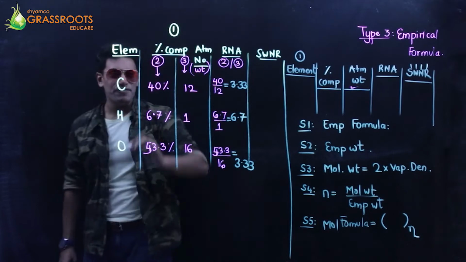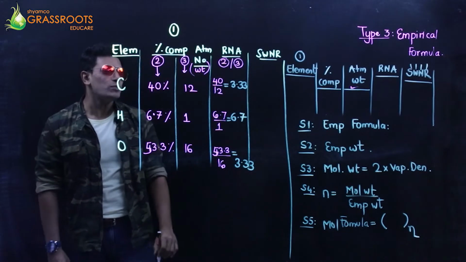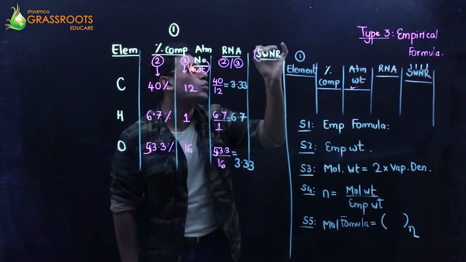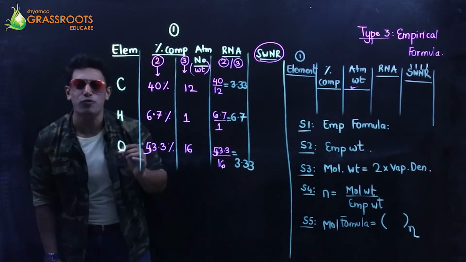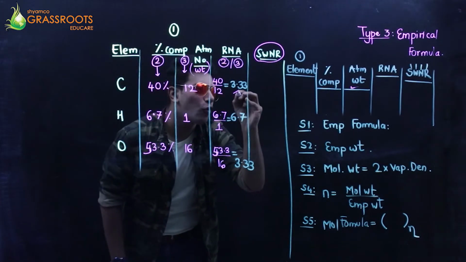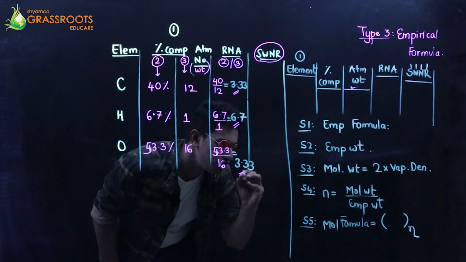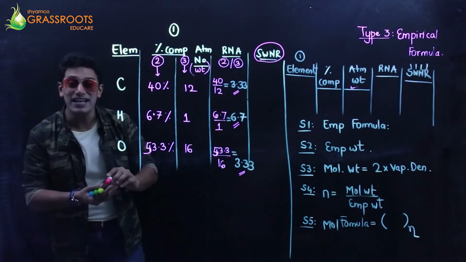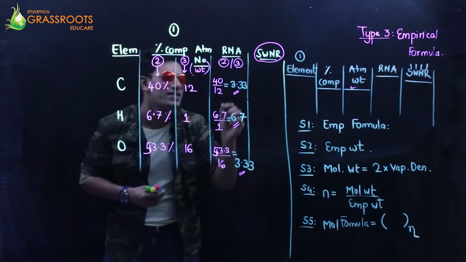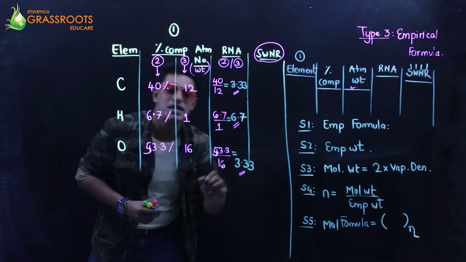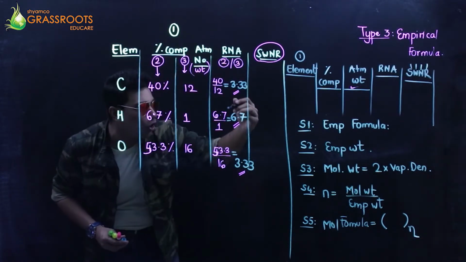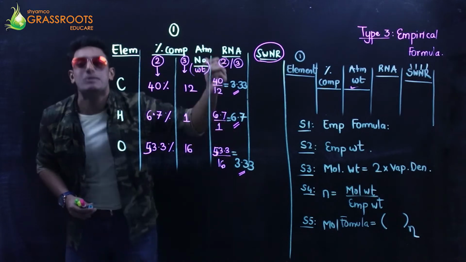All right, so I have done with this till now. Now tell me one thing. I'm talking about the simplest whole number ratio. How will you find this out? Out of all 3 of them, which is the smallest? The smallest is 3.33. Divide each of them by the smallest.